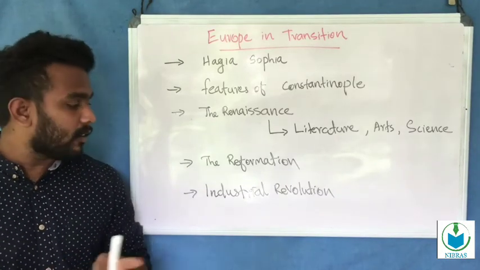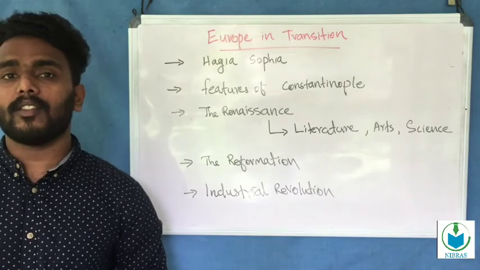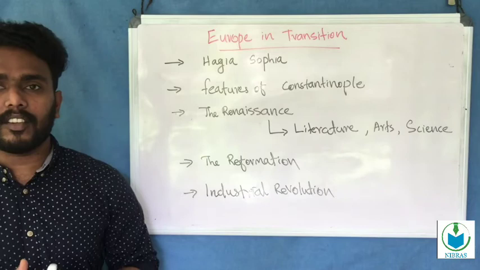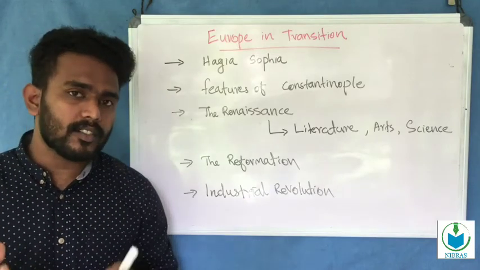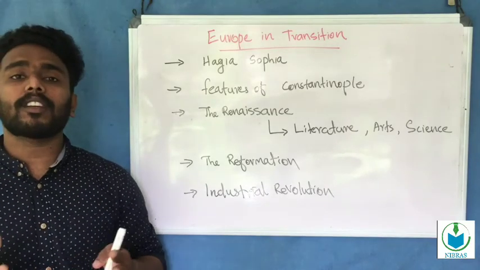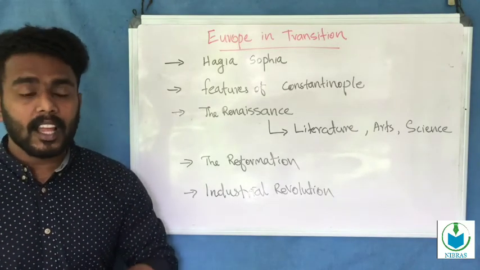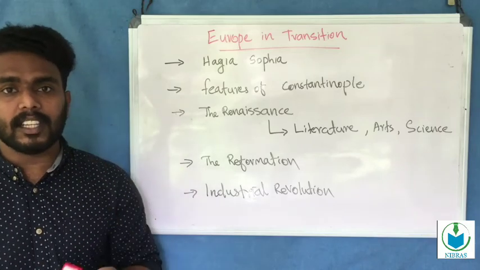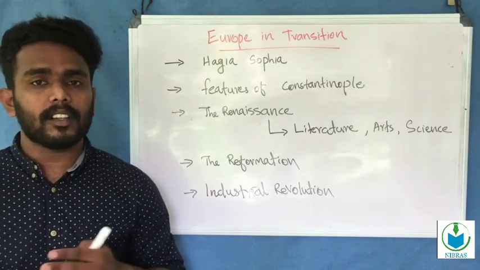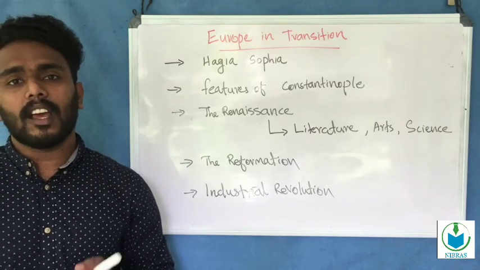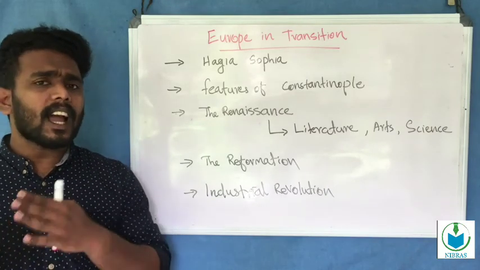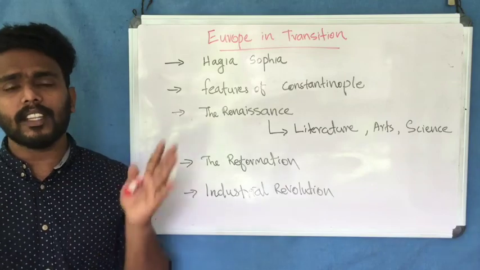Next we are discussing the Industrial Revolution. It is a part of science. The Industrial Revolution means the invention of new machines which brought immense change in the field of production. Production increased and the cost of production decreased. Such changes in the field of production are called the Industrial Revolution. The Industrial Revolution began in England. These are the major conclusions of this chapter.